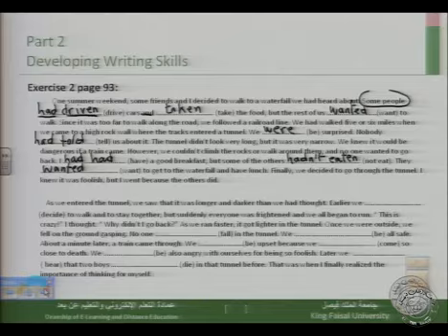So here we say, we had decided, so earlier we had decided to walk and stay together, but suddenly everyone was frightened and we all began to